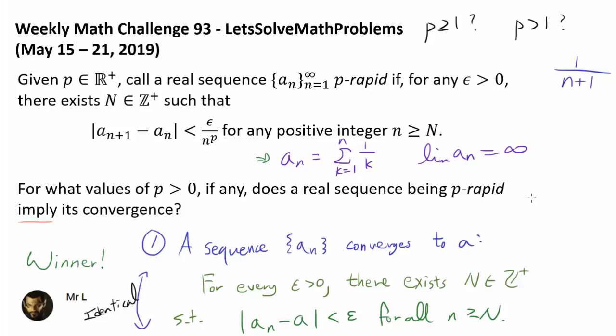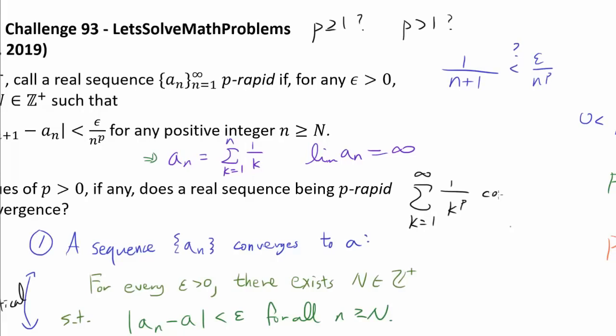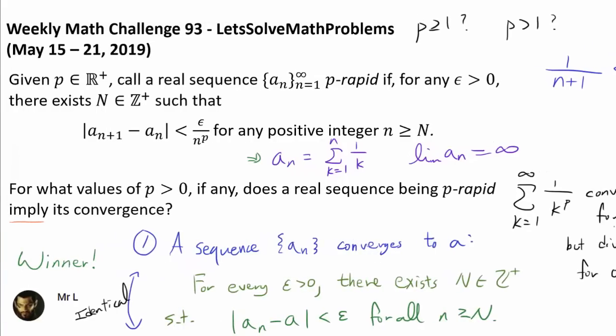Because, as you may know from the second semester calculus class, the sum from k equals 1 to infinity of 1 over k to the p converges for p strictly greater than 1, but diverges for positive p less than or equal to 1. So you may expect something similar to hold, because in the definition of the Riemann zeta function we have 1 over k to the p, here we have 1 over n to the p. So there is a very close similarity, so maybe the answer is going to turn out to be the same.